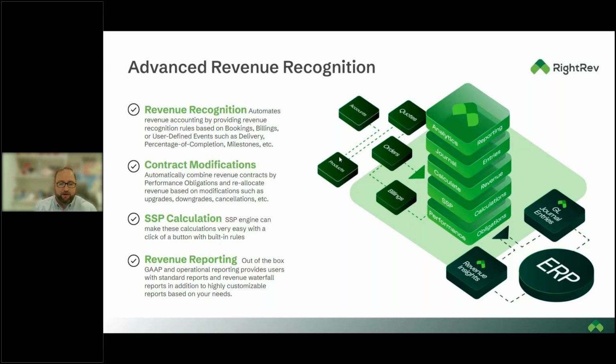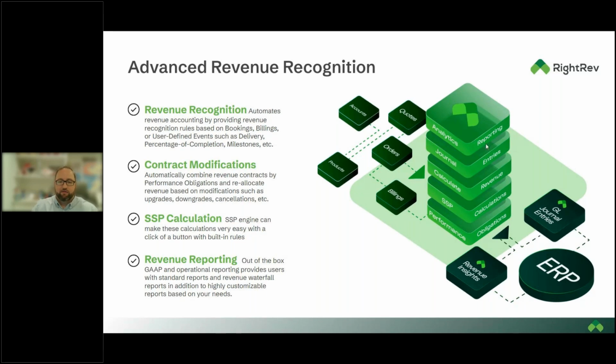And then one of our other main items that we like to harp on is our revenue reporting. We have a strong analytics engine where we actually use a partner, a BI engine, to give you the full capabilities to report on revenue in whatever manner you may require. We offer over 300 different revenue metrics that you can layer in a variety of ways on top of the standard reporting that we provide to really tailor your reporting to your company needs.